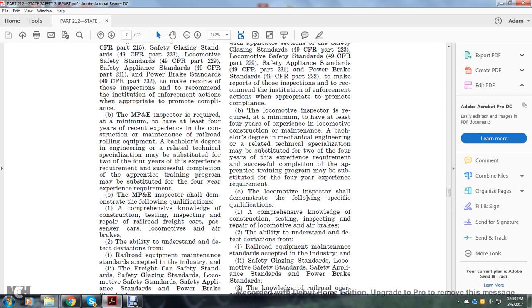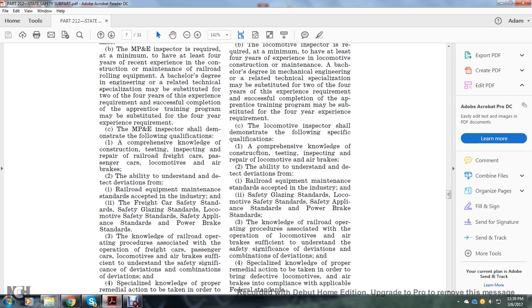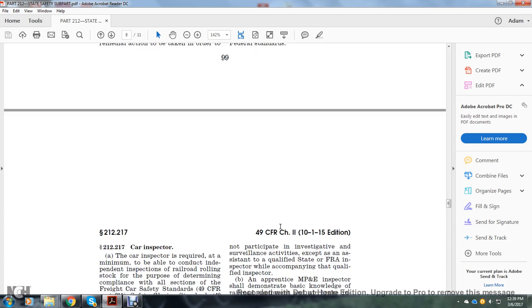The Locomotive Inspector shall demonstrate the following specific qualifications: 1. Comprehensive knowledge of the construction, testing, inspection, and repair of locomotives and air brakes, and the ability to understand and detect deviations from: 1. Railroad equipment maintenance standards accepted in the industry. 2. Safety glazing standards, locomotive safety standards, safety appliance standards, and power brake standards. 3. Knowledge of the railroad operating procedures associated with operating locomotives and air brakes sufficient to understand the safety significance of deviations and combinations of deviations. 4. Specialized knowledge of the proper remedial action to be taken in order to bring defective locomotives and air brakes into compliance with the applicable federal standards.